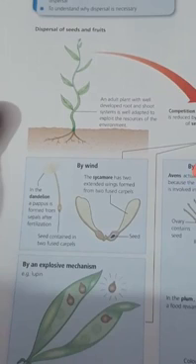Alright, so this is how the seeds are dispersed by wind. And the most important qualities of the seeds that are dispersed by wind are that they are light in weight, they are very small in size, and they have projections or hair-like structures or wing-like structures attached to them, so that they can easily fly by wind.